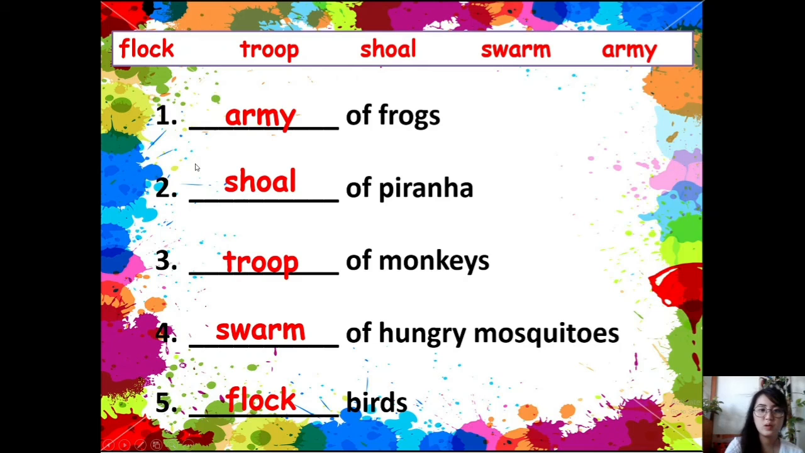Start from the first one: army of frogs. Number 2, shoal of piranha. Number 3, troop of monkeys. Number 4, swarm of hungry mosquitoes. And number 5, flock of birds.